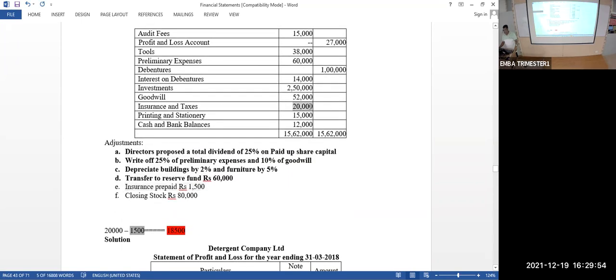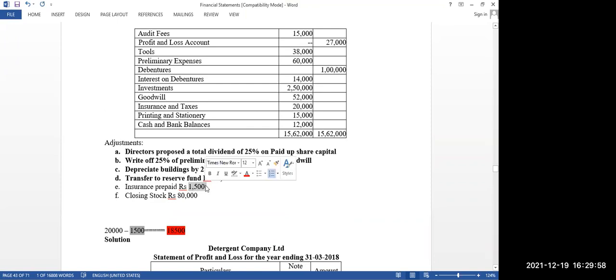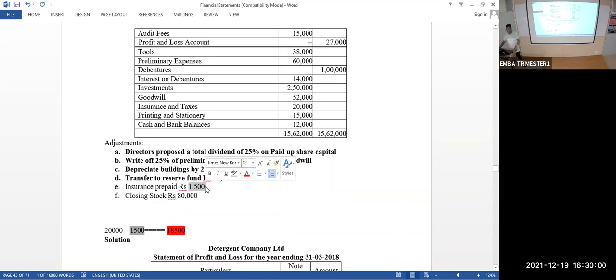20,000 was insurance premium. How much is prepaid? 1,500. Yes, sir, 1,500. This 1,500 is a current asset, other current asset. How much do you have to book as insurance premium expense in the P&L account? Only 18,500. Okay. Good.